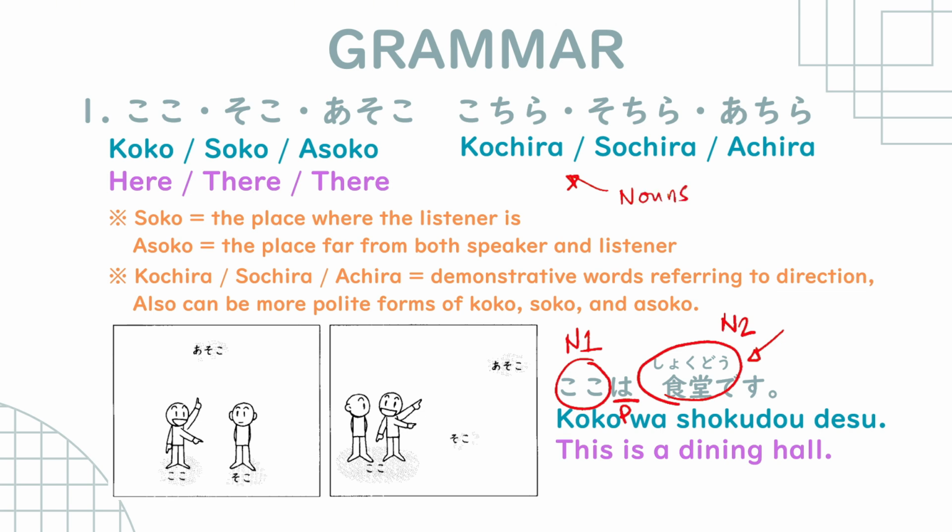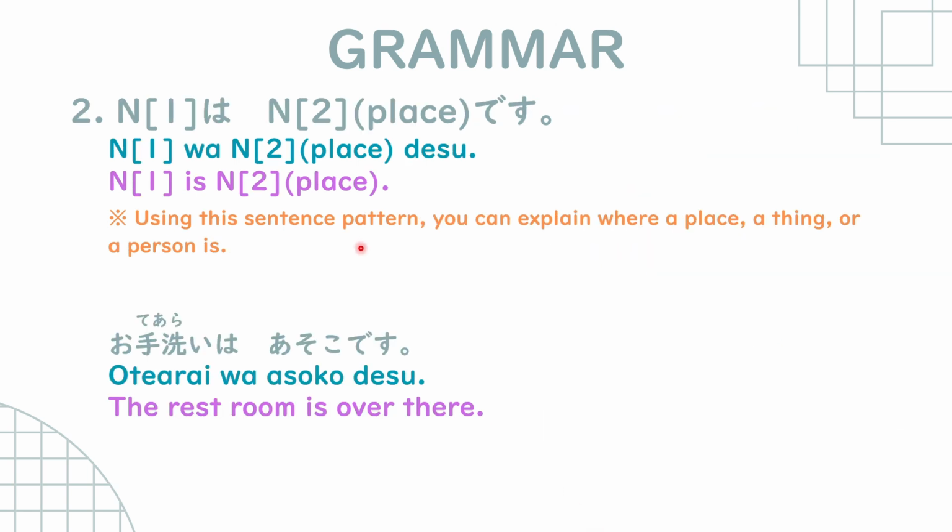Okay, so they can be the subject of the sentence. Noun 1 wa, noun 2 place. Noun 1 is in noun 2 place. So using the sentence pattern, you can clearly explain where a place, a thing, or a person is. So for example, we have here otearai wa asoko desu. Okay, so the restroom is over there.